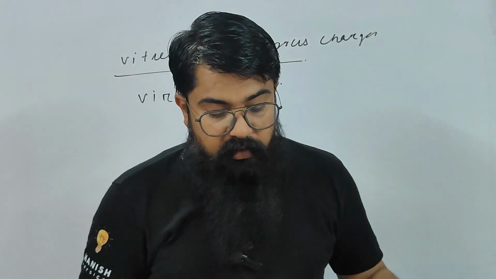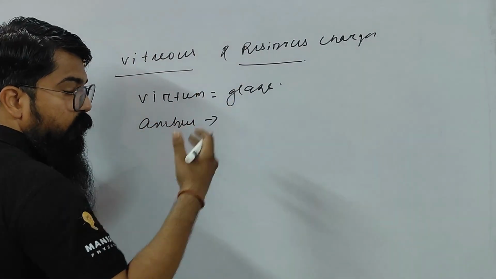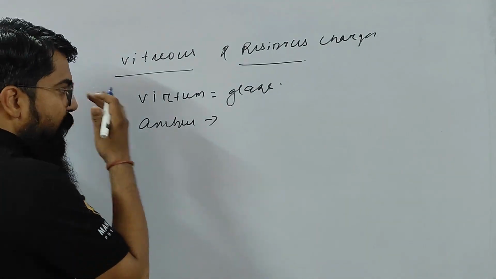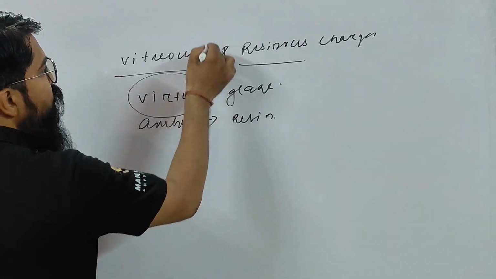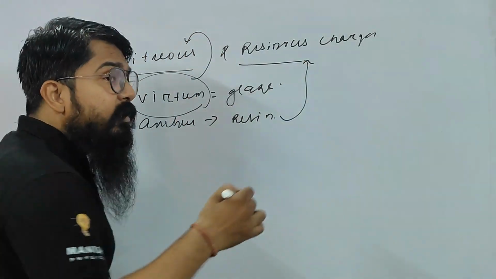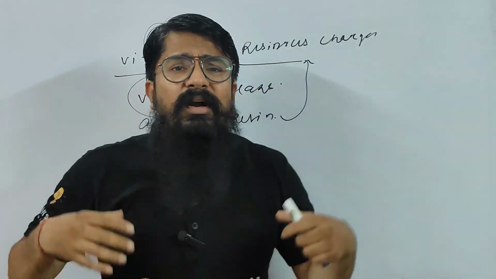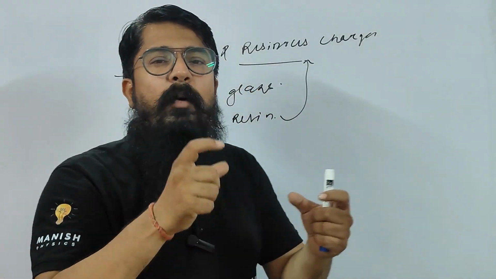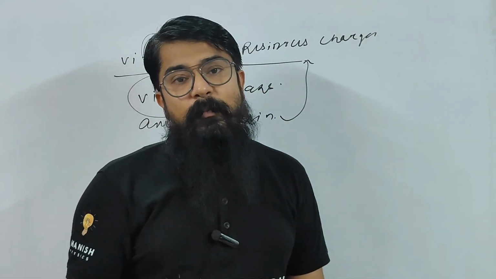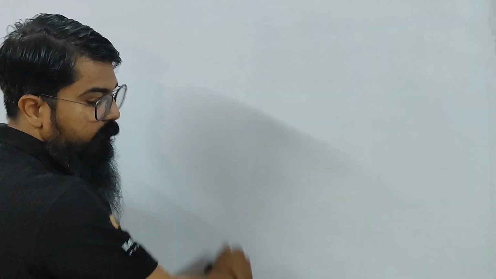And you see, the amber plastic rod with wool will generate one type of charge. So what does amber mean, children? Amber is a resin. So from vitrum, these are vitreous charges, and from resin, these are resinous charges. Understood, children? But while writing all these charges multiple times, every time we have to write vitreous and resinous. This is quite complex, right? So in order to avoid this complexity, we are replacing these charges by positive or negative charges. Understood, children?